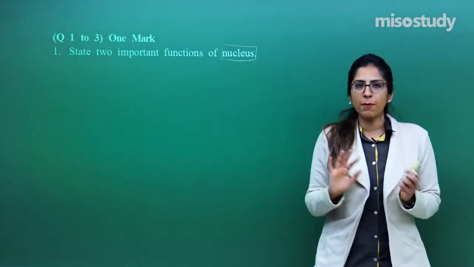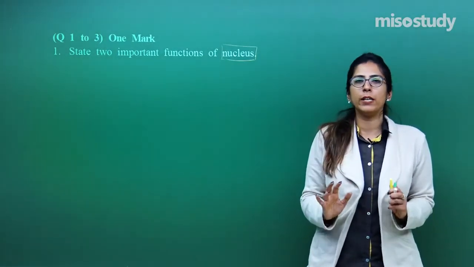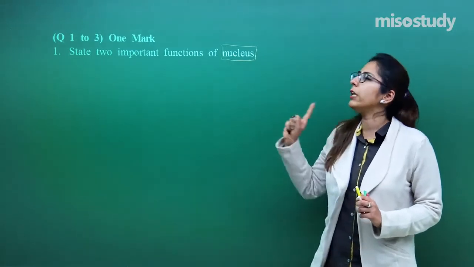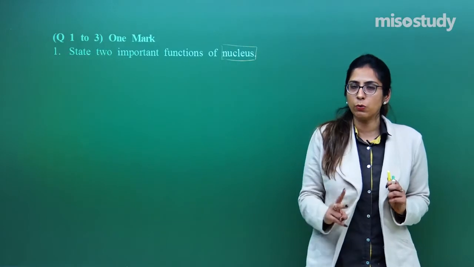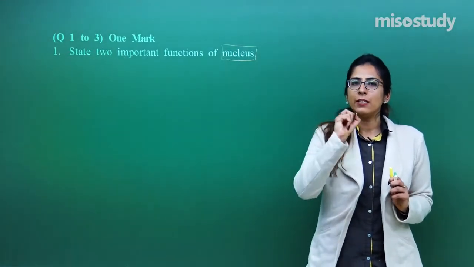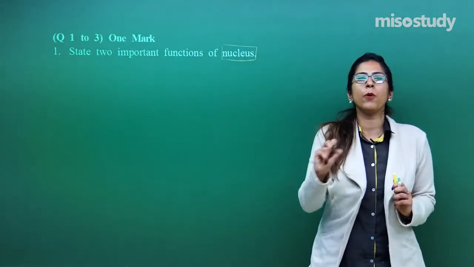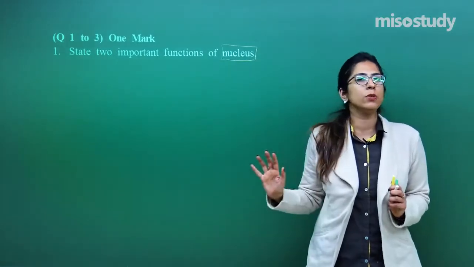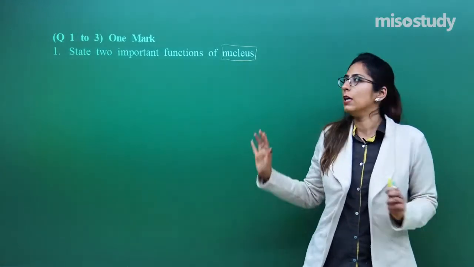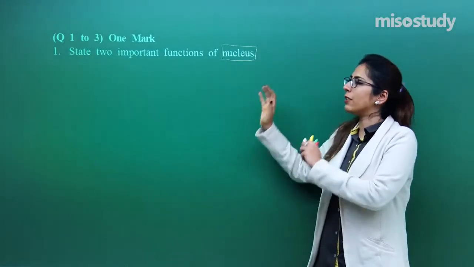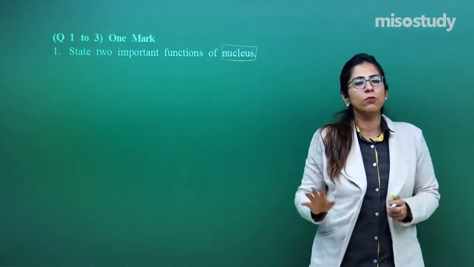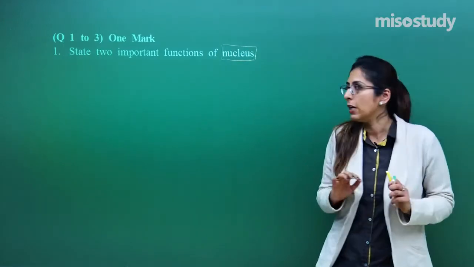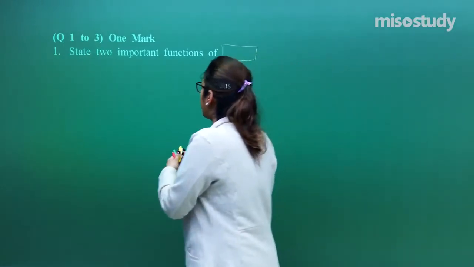So if such types of questions come, how do you have to attempt them? They are asking only 2 important functions, so you should write only 2 important functions, in a point-wise manner. Don't write stories. No one is interested in your stories. Just focus on the marks. It is of 1 mark, so 1 or 2 lines is enough. No need to write whole stories, right? So if such a question comes, what do you have to write?